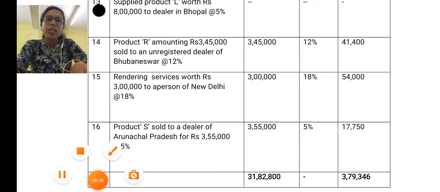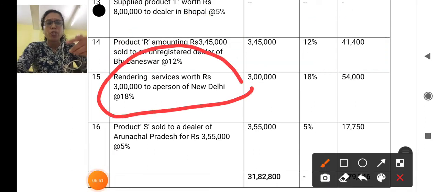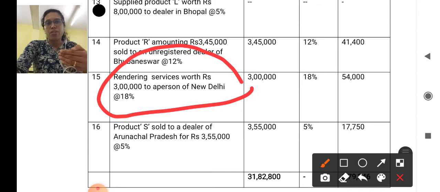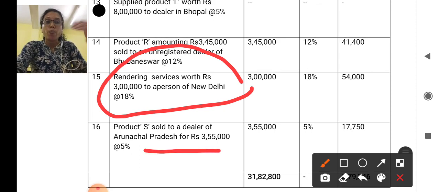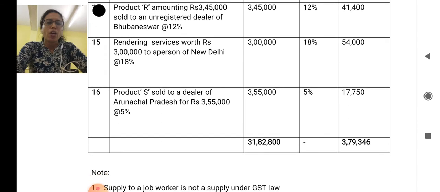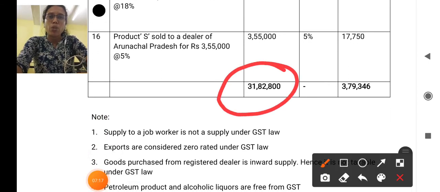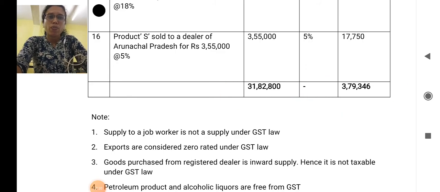The next one is that rendered services worth rupees 3 lakh to a person of New Delhi. So supply of services, GST is applicable both on goods as well as services. So it is also taxable because it is interstate supply of services. And the last one is that product S sold to a dealer of Arunachal Pradesh for rupees 3,55,000. Here also it is interstate supply. We have taken that into account. So after taking this, we have the total of the first one, that is the total taxable turnover column, and the last one is the amount of IGST payable.